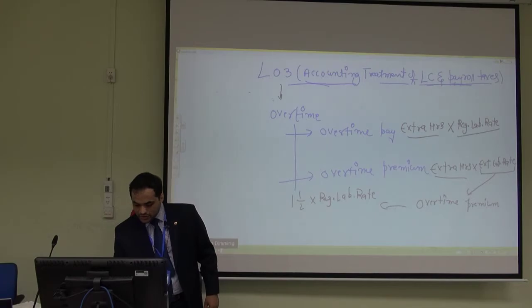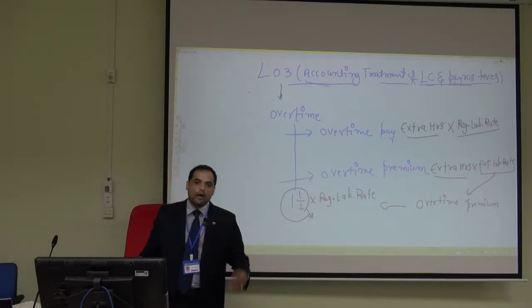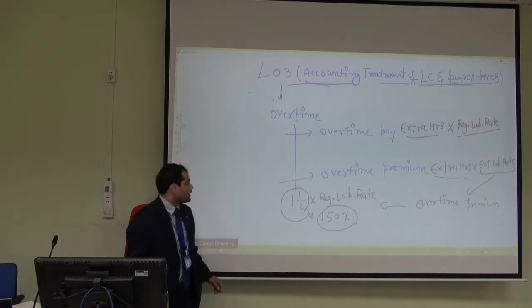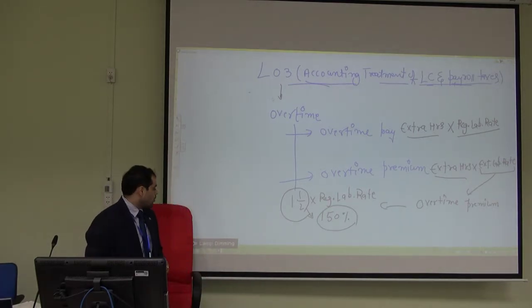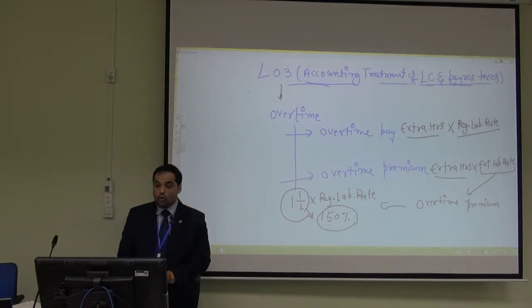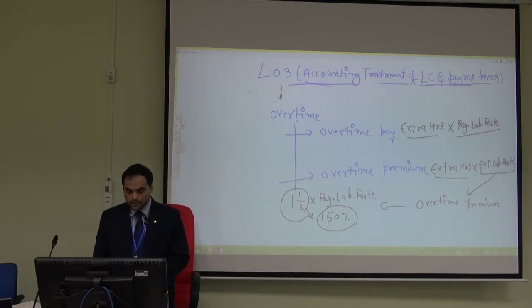Or we can say 150% of your regular labor rate. 150% of your regular labor rate is called the overtime premium. Alright?